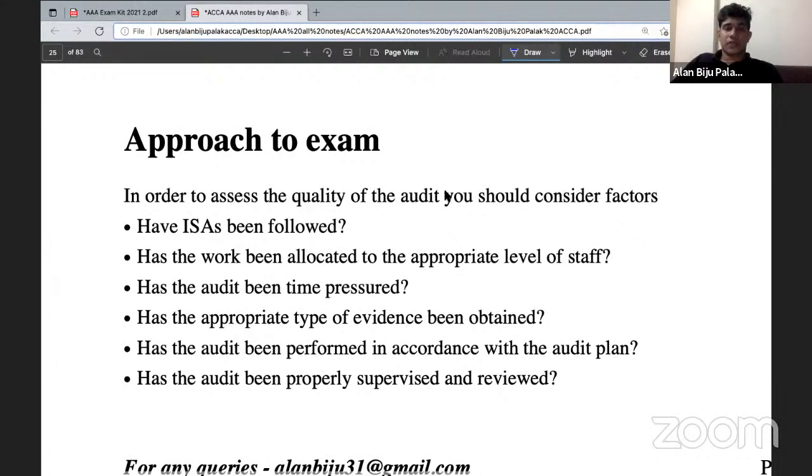Look at whether the firm is following ISAs, International Standards on Auditing. For example, we have learned in ISA 500 that an auditor needs to obtain sufficient appropriate audit evidence in relation to inventory, and in ISA 501, additional considerations for selected items. However, if an auditor states that it is not required to find evidence in relation to inventory because it is immaterial, well, we have learned that it's mandatory for an auditor to obtain sufficient appropriate audit evidence in relation to the inventory.